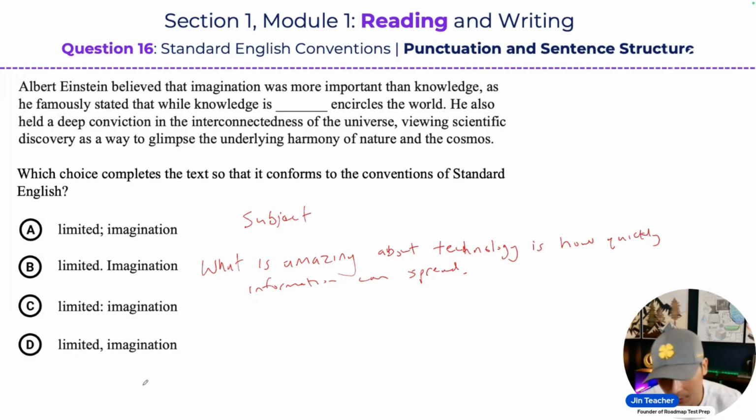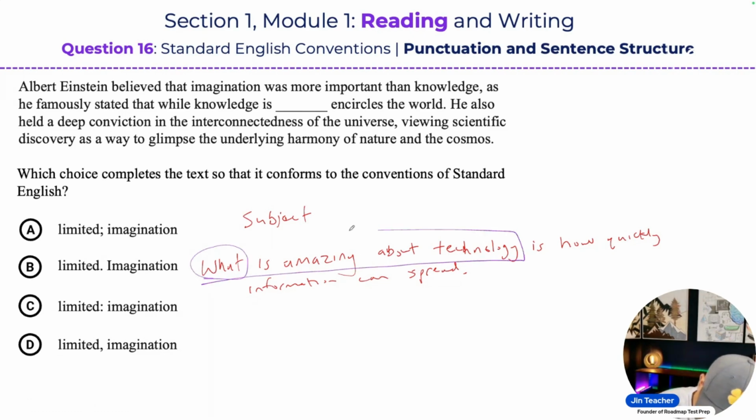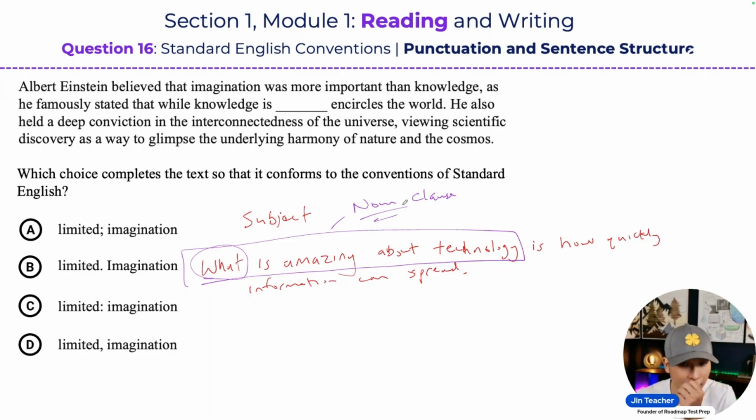The point that I want you guys to notice is this: what is amazing about technology? This is going to be your noun clause. Noun clauses begin with one of those 5 W's. In this case, it begins with the what, or a how, or a that. But notice how in this case, this is the subject of a sentence.